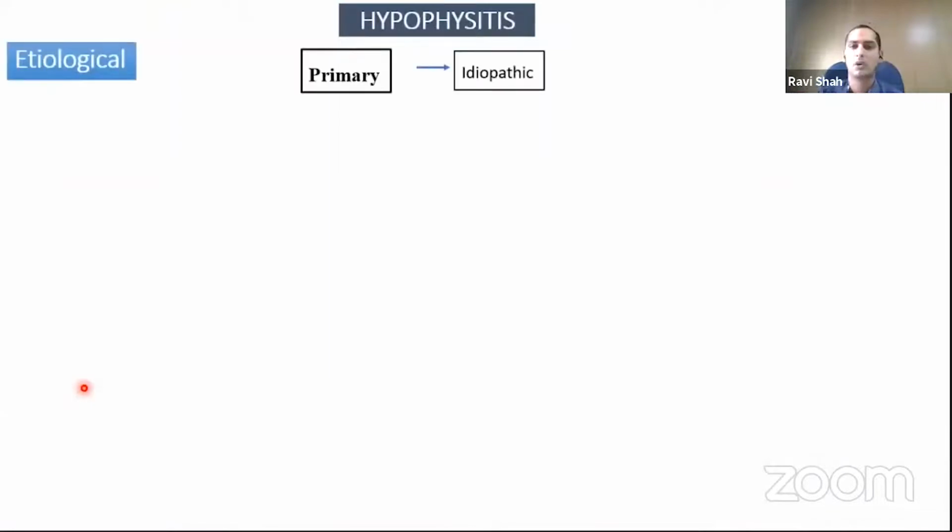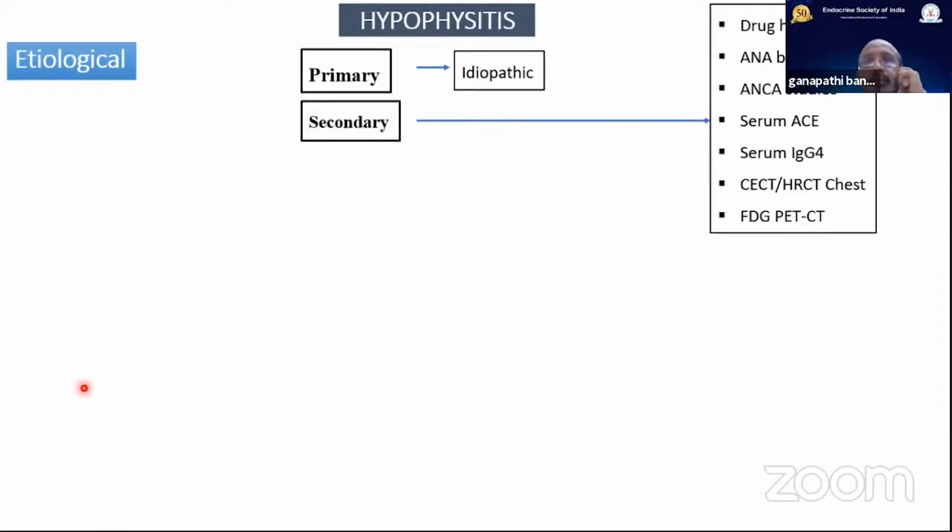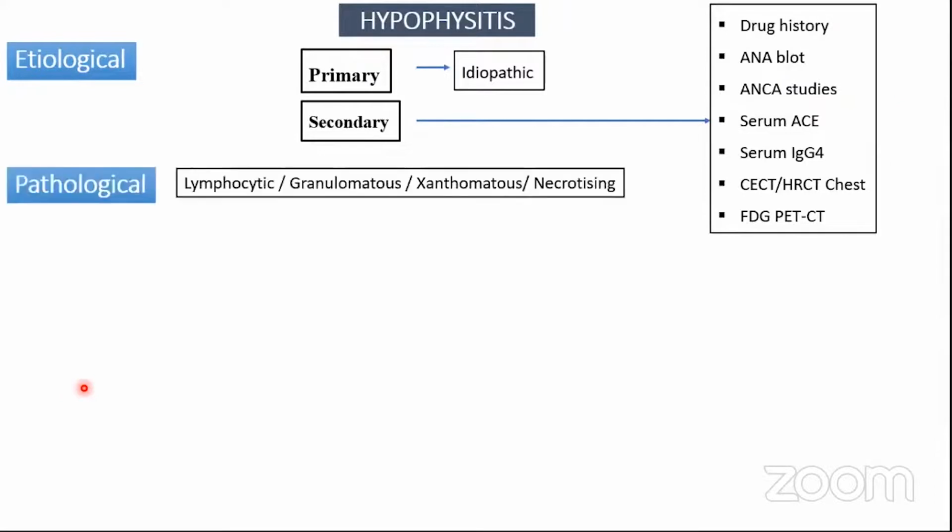We all know hypophysitis is etiologically divided into primary and secondary forms. The primary form is idiopathic, which is diagnosed when we rule out the secondary form, which requires ruling out underlying systemic autoimmune or granulomatous and infectious or infiltrative disorders.